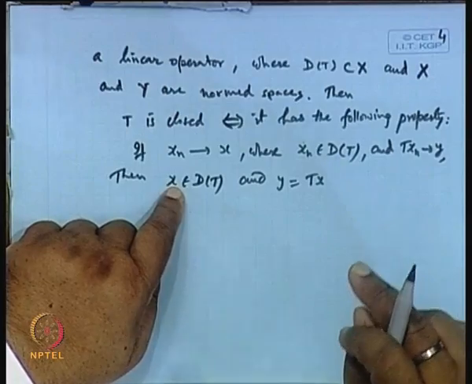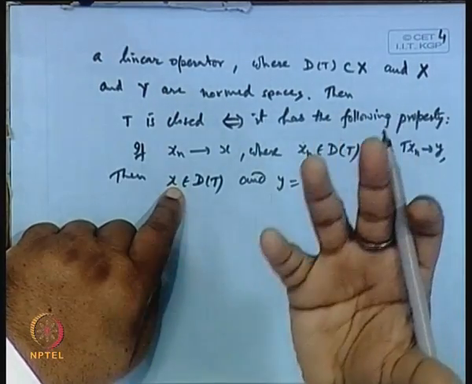Now, the domain D(T) need not be a closed set, because if it is closed, then all the limit points belong to it. We will also see that if it becomes closed, then the closed linear operator becomes bounded. That is what the closed graph theorem says. So these two are entirely different concepts.